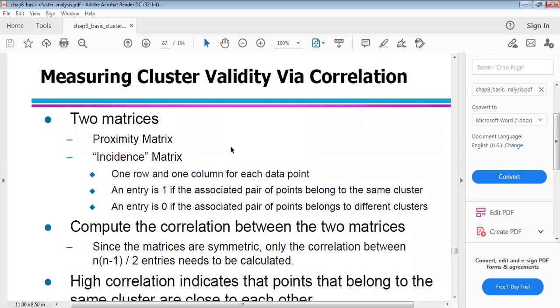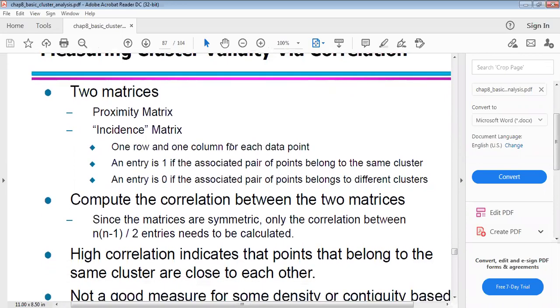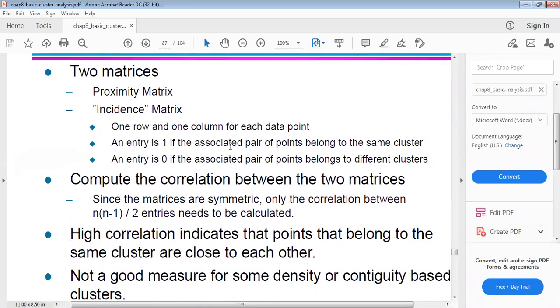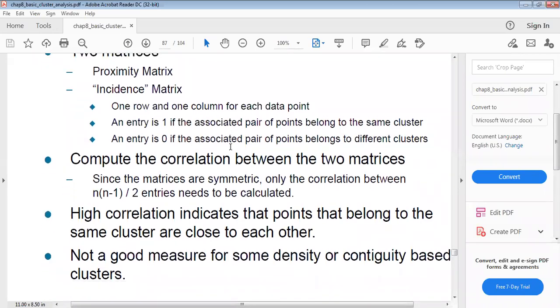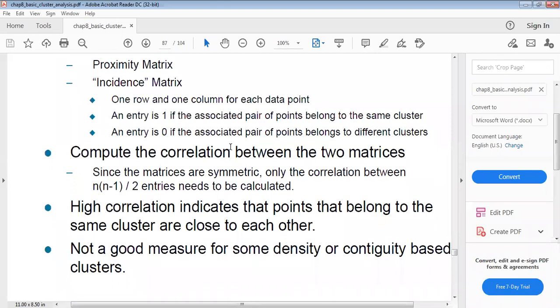When you compute the correlation between the two matrices, since the matrices are symmetric, only the correlation between the n times (n minus 1) divided by 2 entries needs to be calculated. High correlation indicates that points belonging to the same cluster are closer to each other. It is not a good measure for some density or contiguity based clusters.